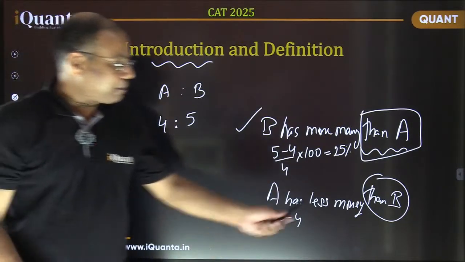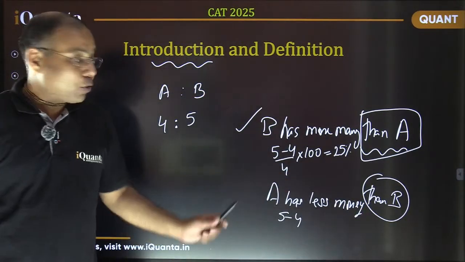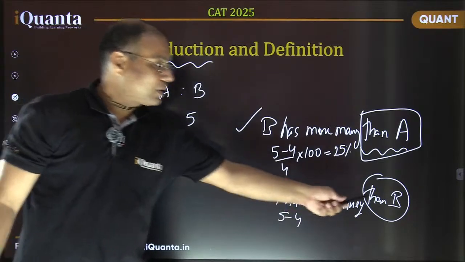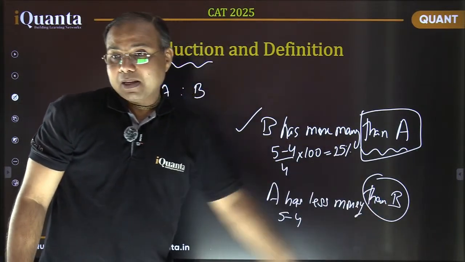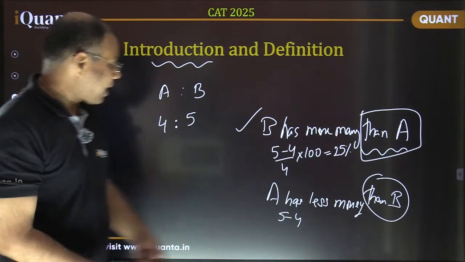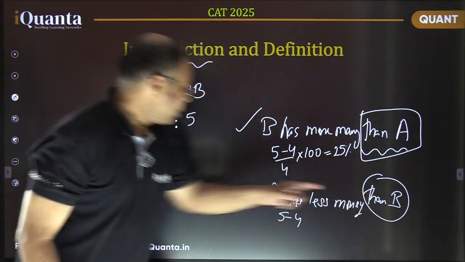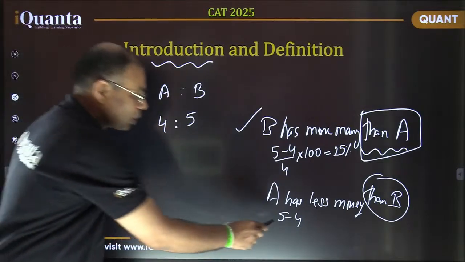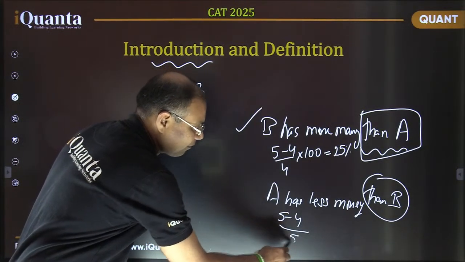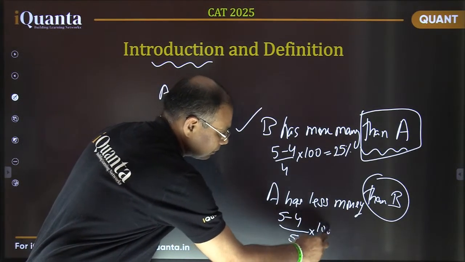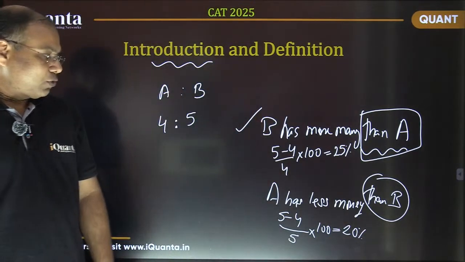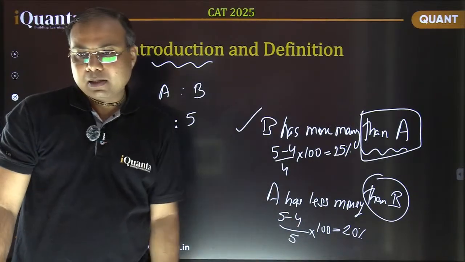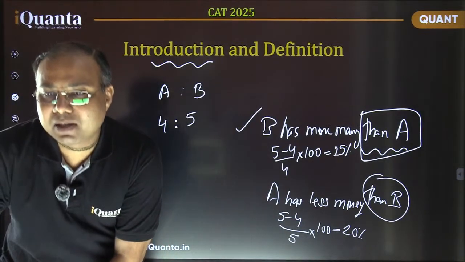So this comparing is than whom? More than whom, less than whom. So whatever is the number after "than", that we need to see. That will come in the denominator part. So this time it is than B, so the value of B will come in the denominator. So 5 minus 4 upon 5 into 100. It is 1 upon 5, 5 twenties are 100. That gives you the answer 20%.